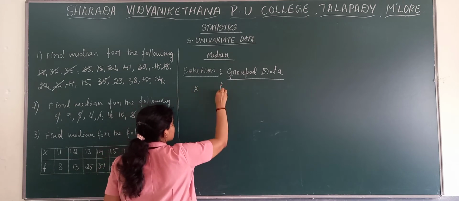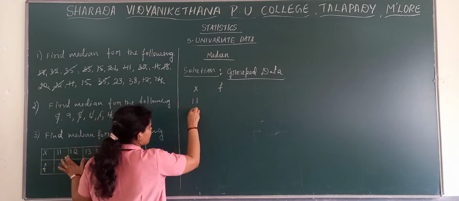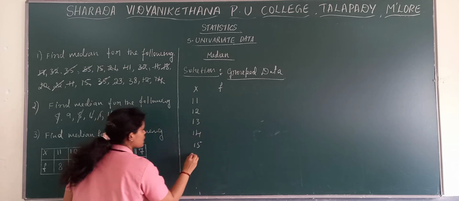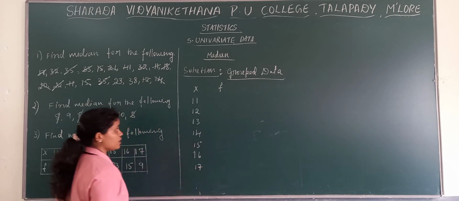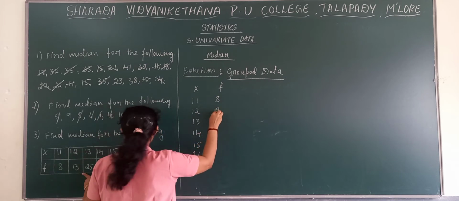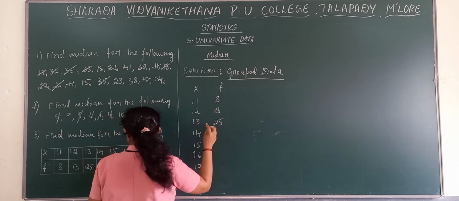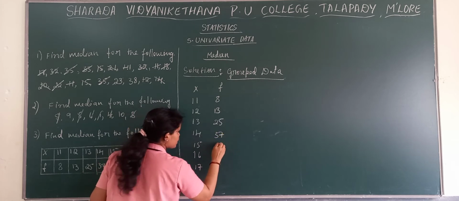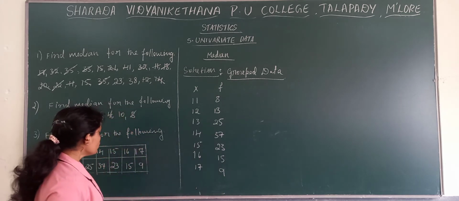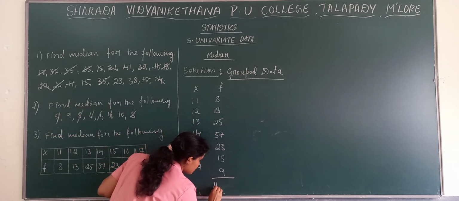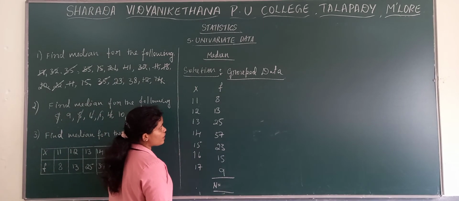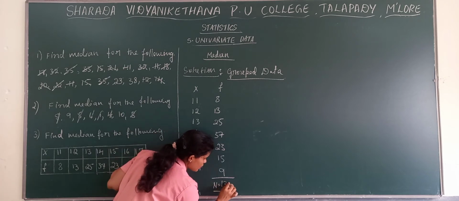X and frequencies. X values go like 11, 12, 13, 14, 15, 16 and 17. And frequencies go like 8, 13, 25, 37, 23, 15 and 9. Now count the n values. What is the total number of frequencies? Total number of frequencies, when you count, you get 130.